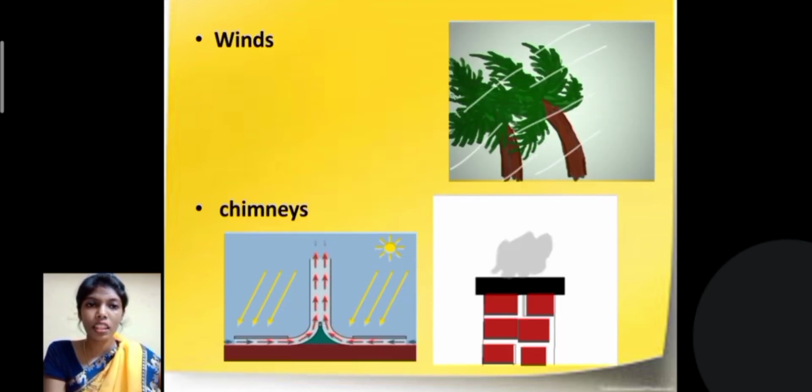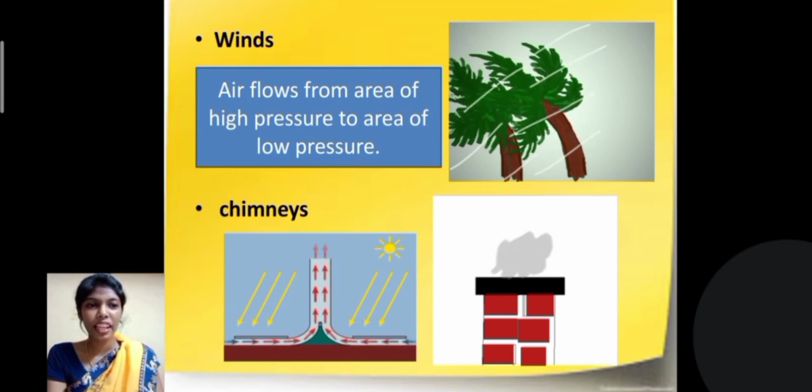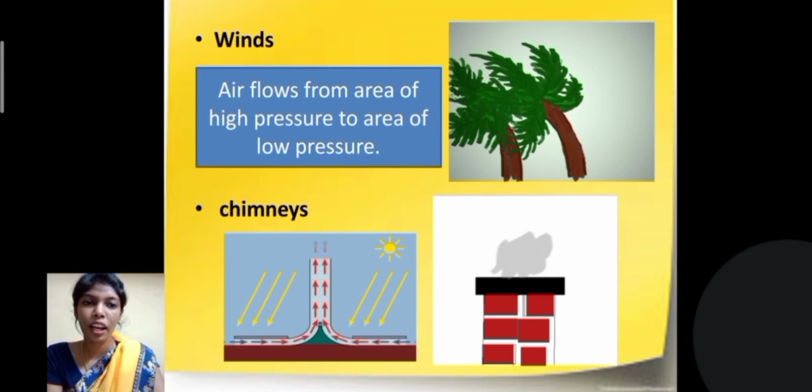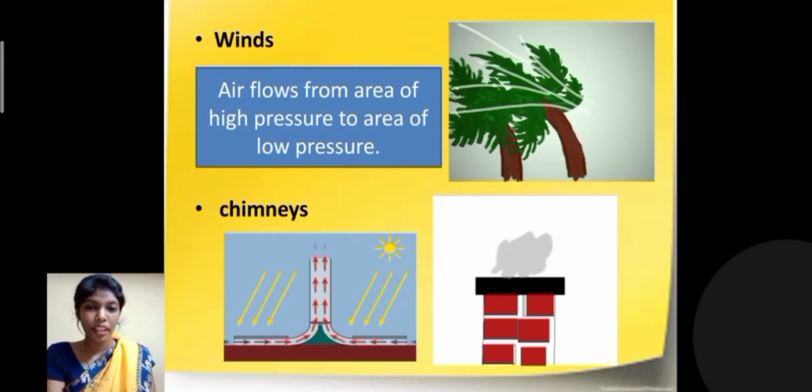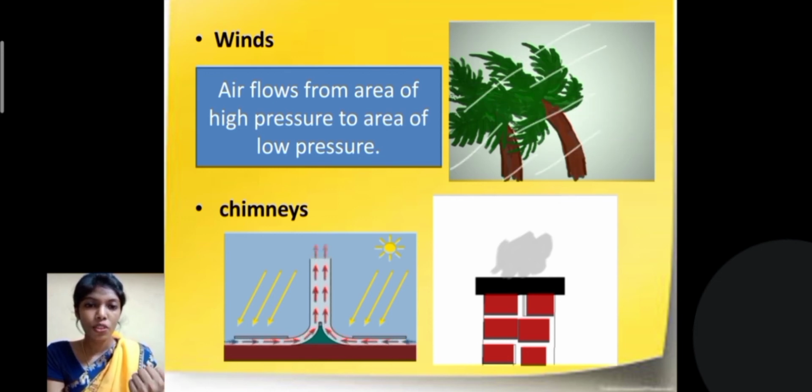So the third example for convection is winds. When we feel so hot, we like the wind. Air flows from area of high pressure to area of low pressure. Let's see how the wind comes. Generally, we will have warm air on the surface which creates low pressure. So when the wind with high pressure comes towards the low pressure, we will get the wind flow.